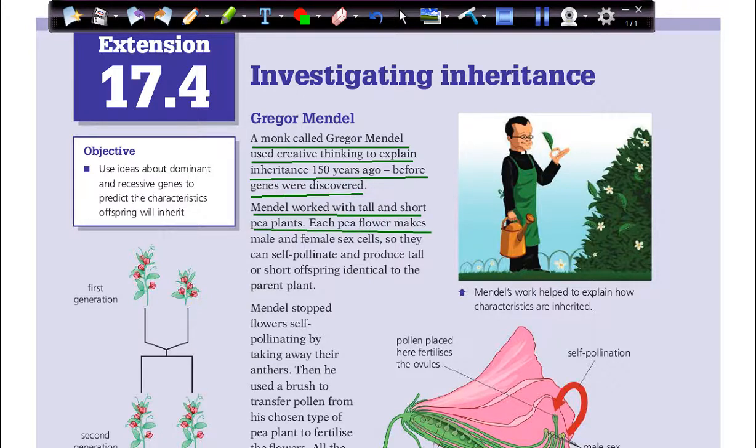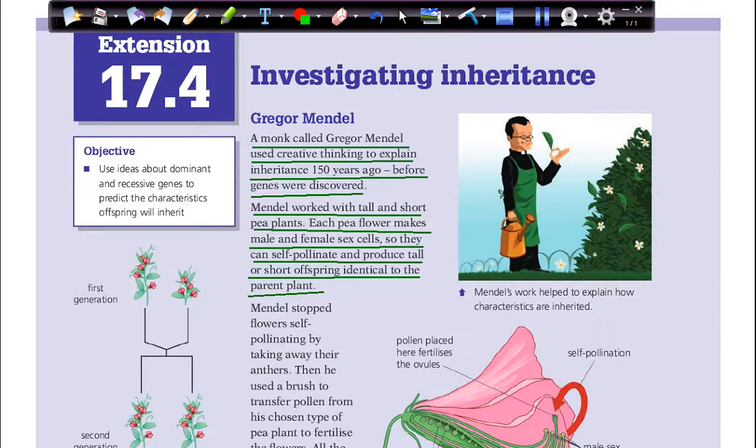Each pea flower makes male and female sex cells, so they can self-pollinate and produce tall or short offspring identical to the parent plants. So here Mendel was working on pea plants, and he noticed that the pea plants were producing tall and short offspring. So he wondered what makes them different, and he started to investigate the properties of this plant.